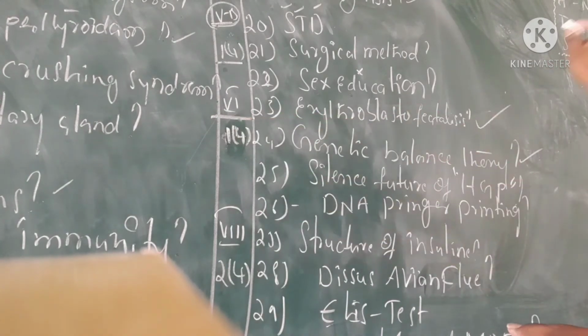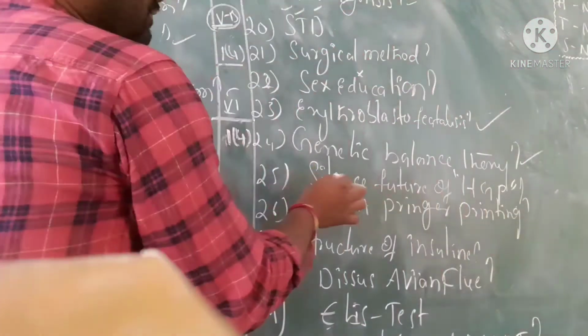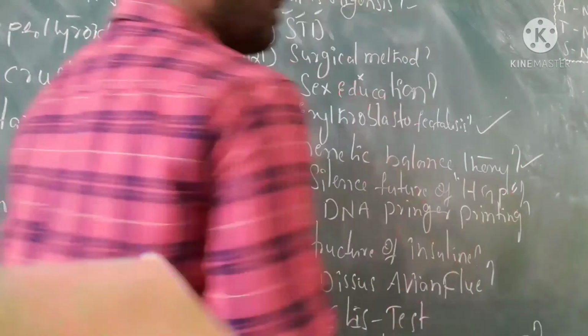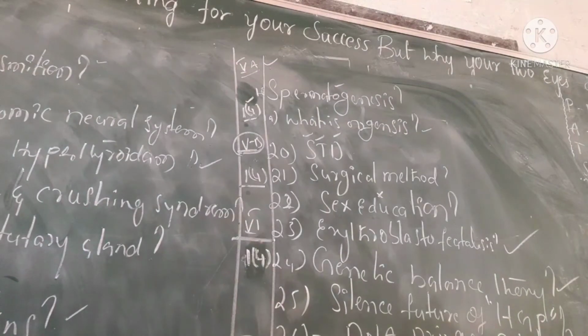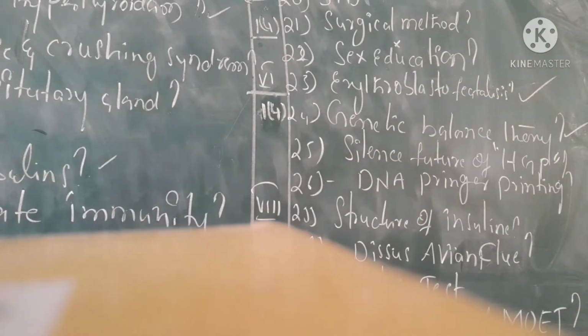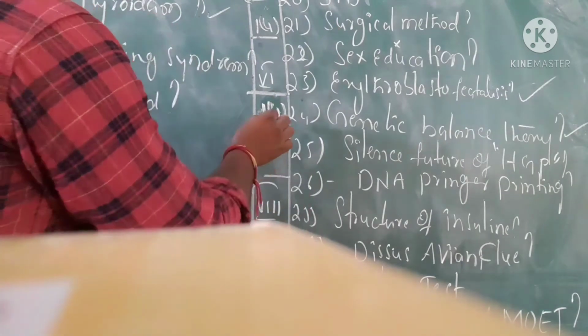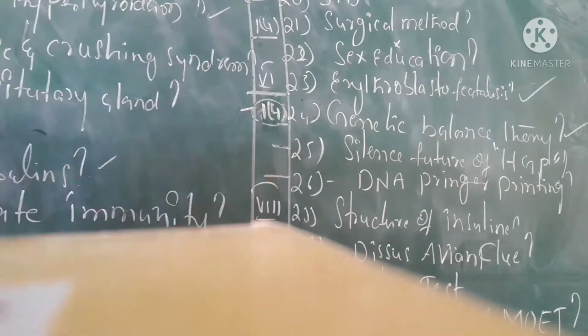These 2 questions are very important, as well as the salient features of the Human Genome Project. The Human Genome Project is important, as well as DNA fingerprinting. That is 4 questions in all, but the blueprint gives only 1 question from the 6th chapter. Next is the 7th chapter.